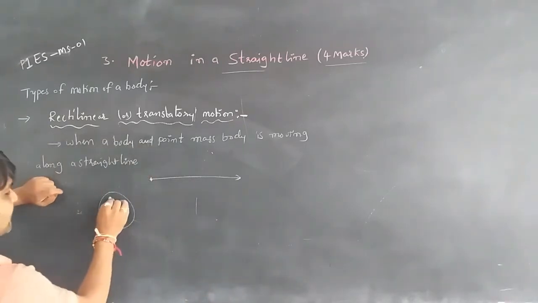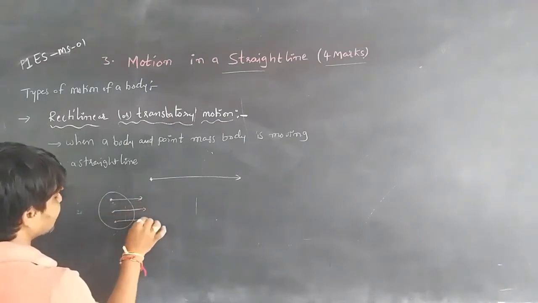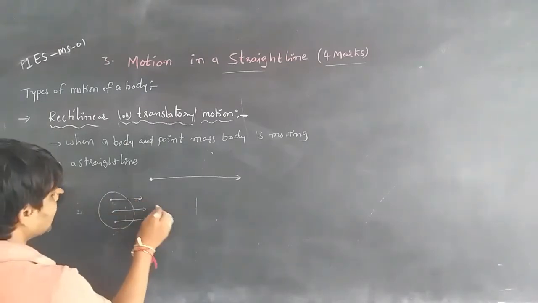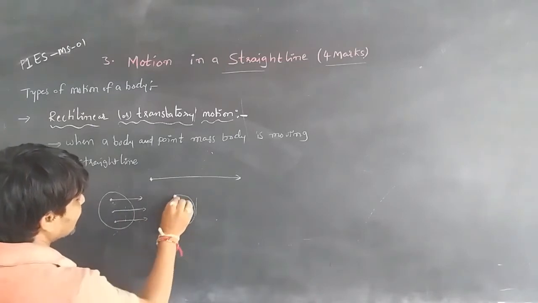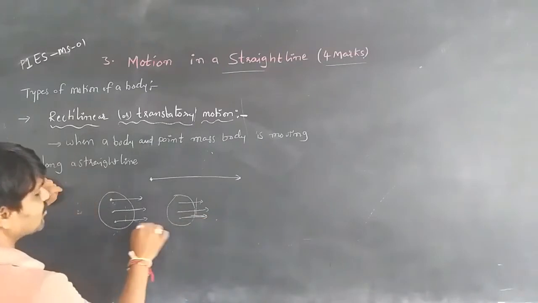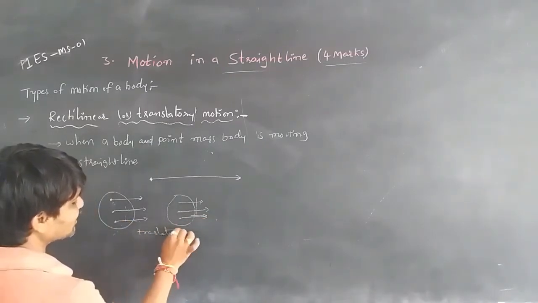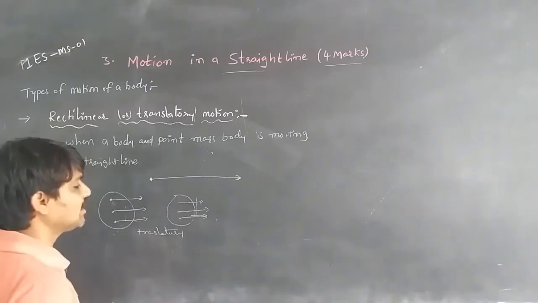That is called translatory. The constituent particles also move parallel to each other along a straight line.